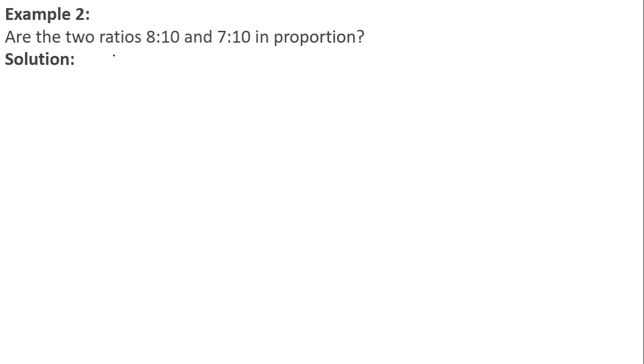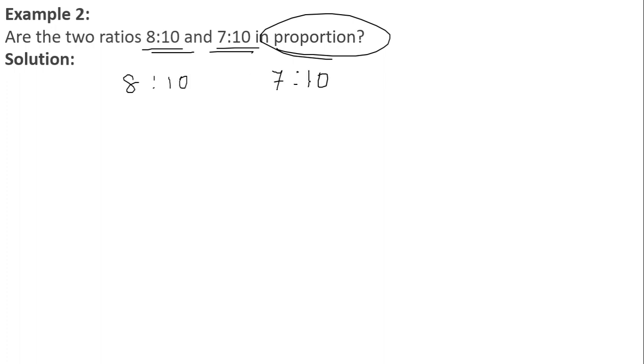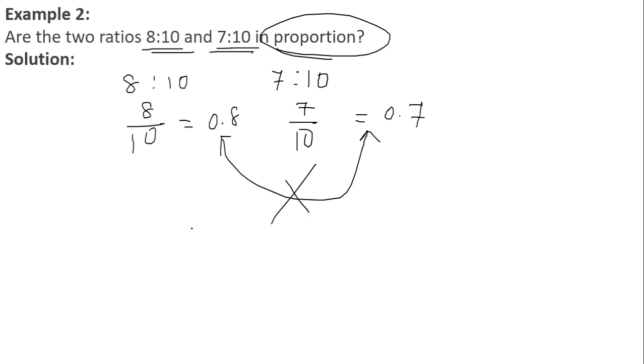Now, are the two ratios 8:10 and 7:10 said to be in proportion or not? The first can be written as 8/10 and the second as 7/10. So 8/10 is nothing but 0.8, and 7/10 is 0.7. Like the previous question, this is 0.8 and this is 0.7. These are not equal. So if the ratios are not equal, then they are not in proportion.